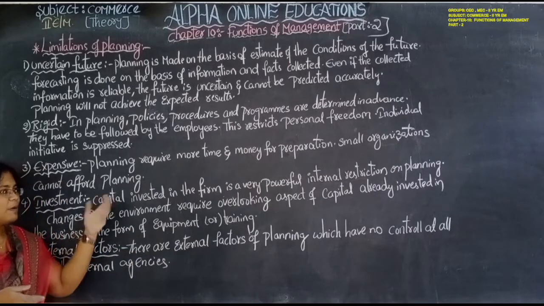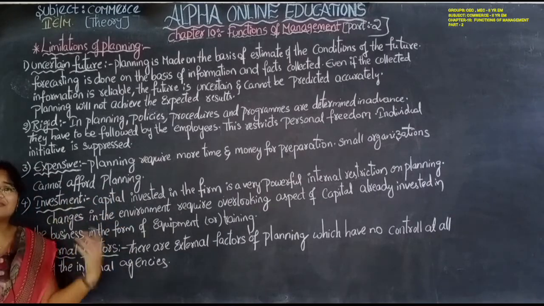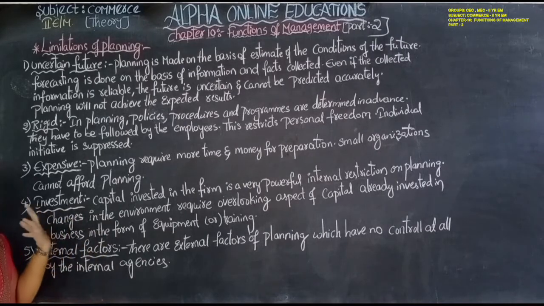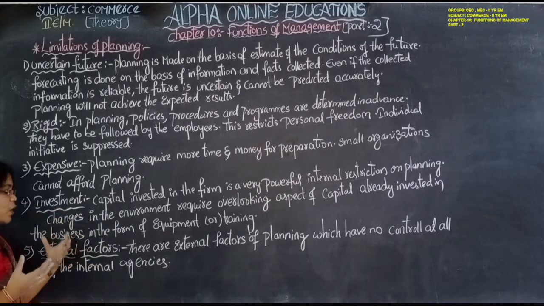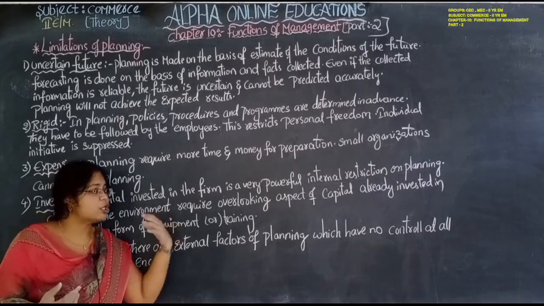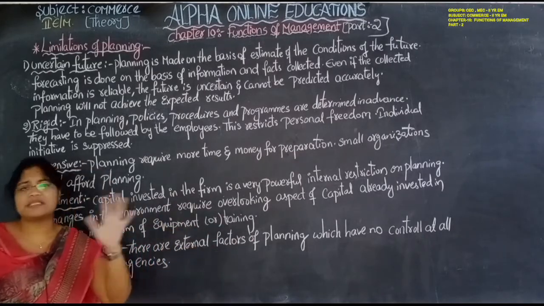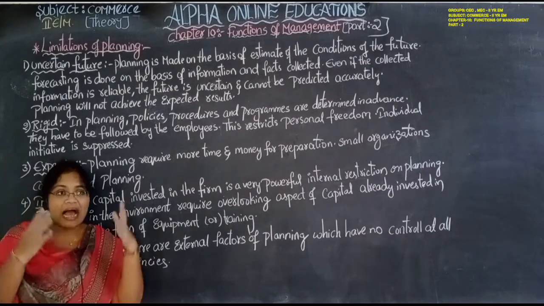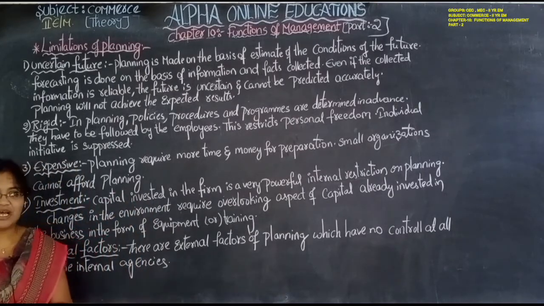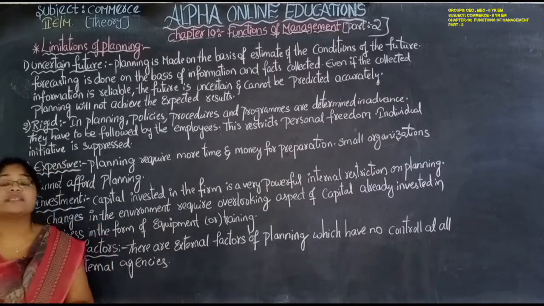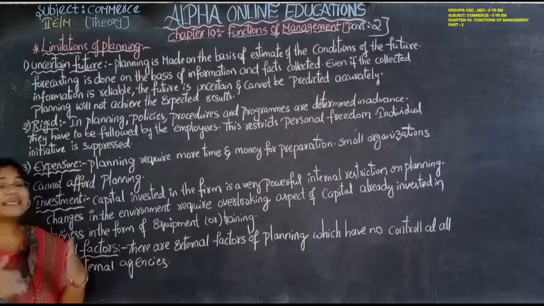So after preparing one plan, again they have to invest certain amount of capital. Already they have prepared, they have brought the capital and they have invested in the purchase of equipments or given training to employees or laborers or workers, whatever it may be. Afterwards preparing the plan, again they have to bring certain capital, again they have to invest on the equipments or training the employees or whatever it may be. So it is a double work.